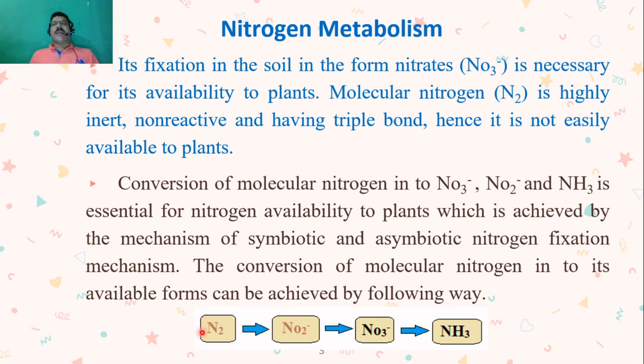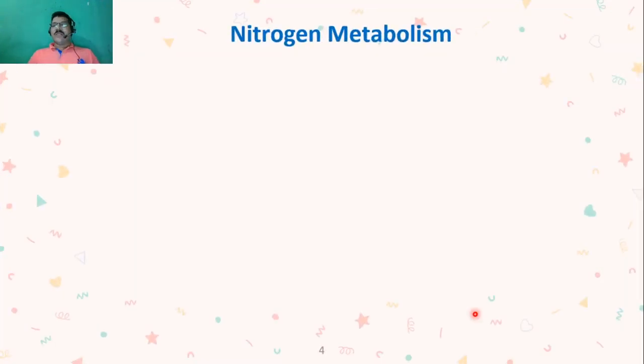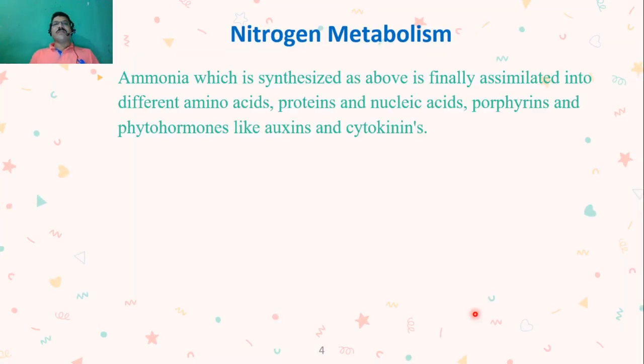N2 gets converted into nitrites first, then into nitrates, and finally into ammonia. These three forms can be utilized by plants for their metabolism. This particular process is known as nitrogen fixation.